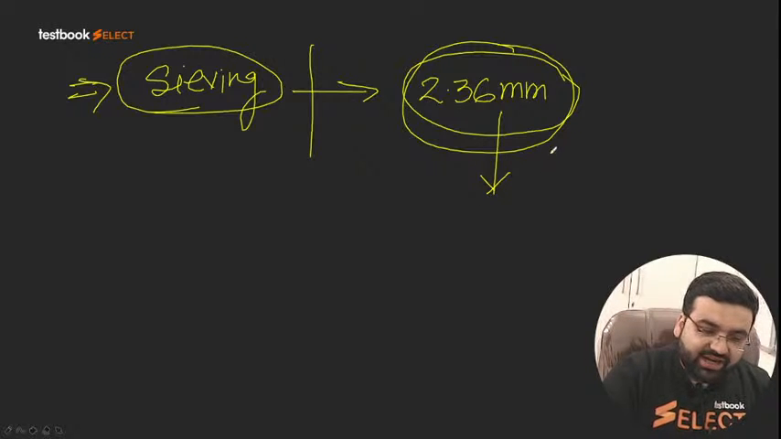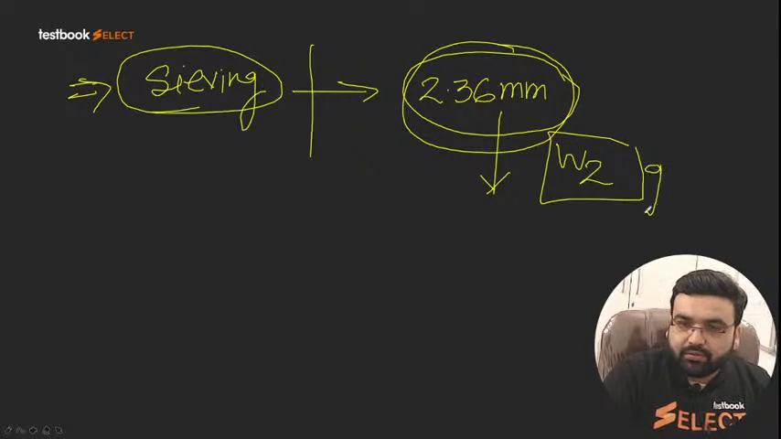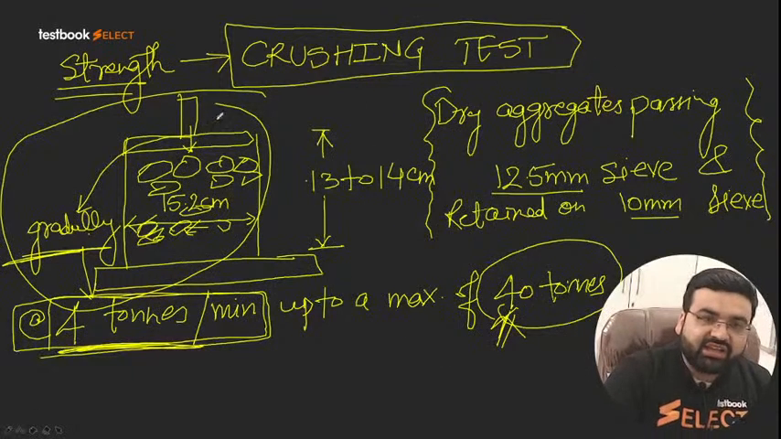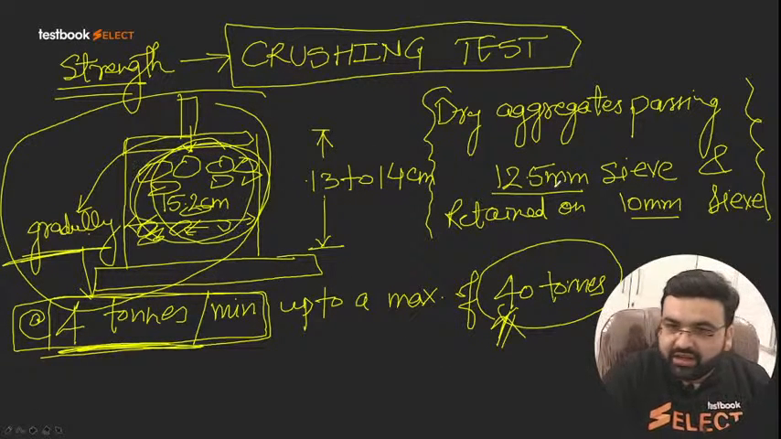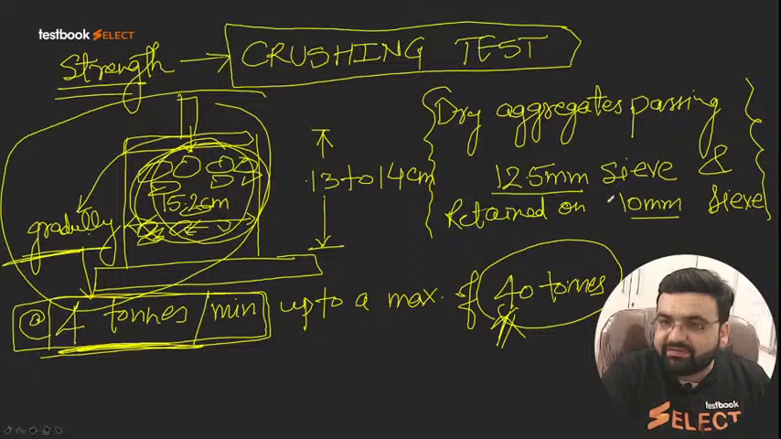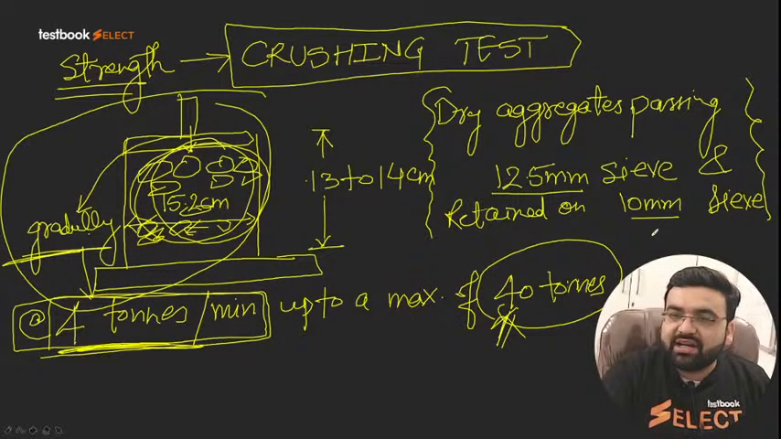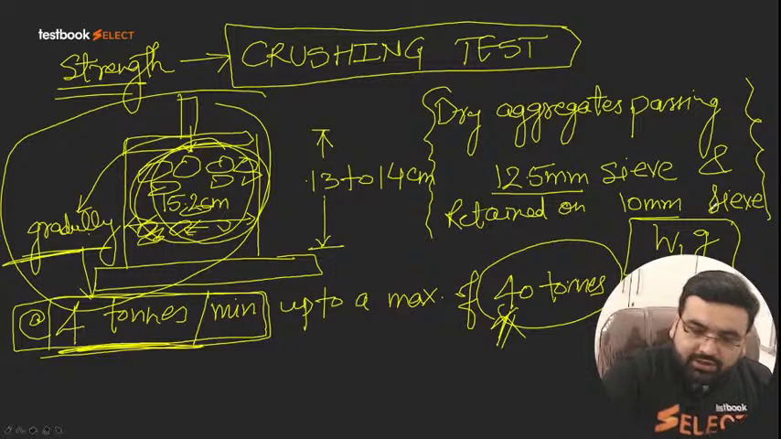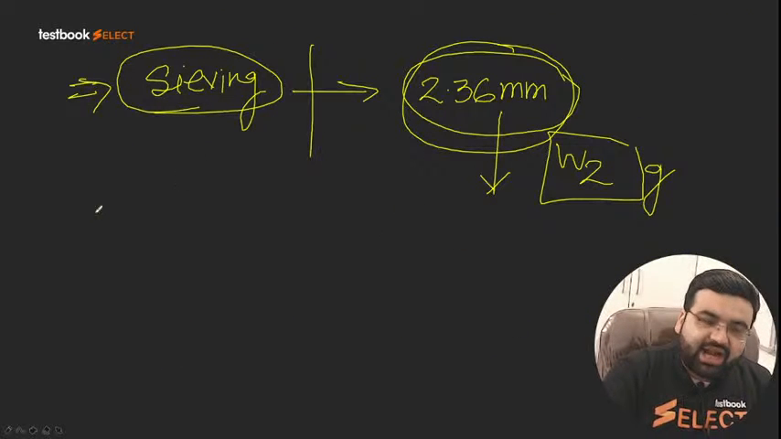Let us say that it is W2 gram. And let us say initially the particles which we had taken, which are passing 12.5 mm and retained on 10 mm, were W1 gram. So from here, what we calculate is the aggregate crushing value.